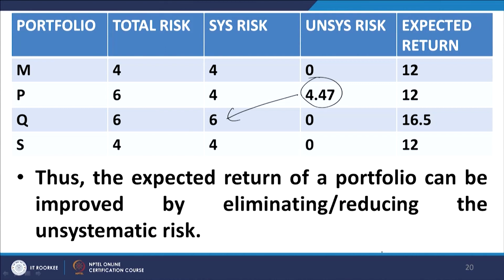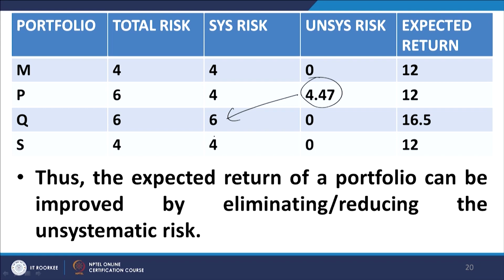In other words, coming back to it, unsystematic risk is not contributing to the generation of expected returns under the CAPM assumptions. A parallel portfolio S, again, has the same systematic risk as P.